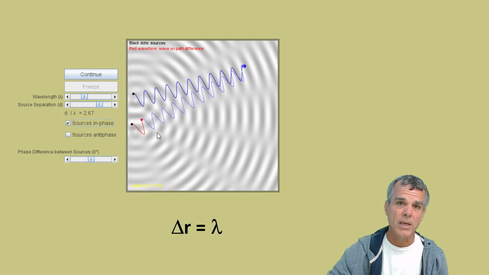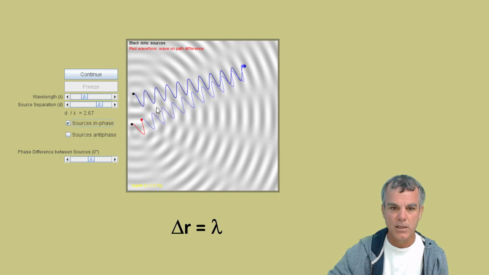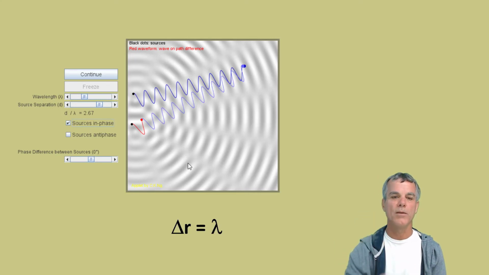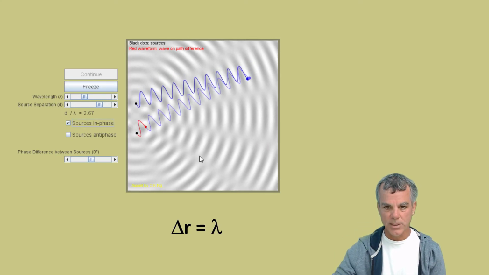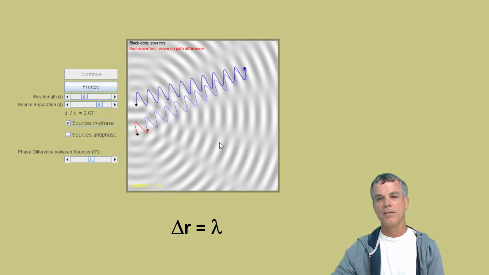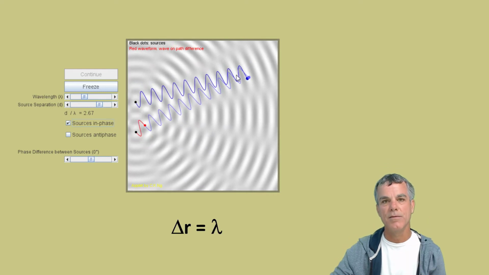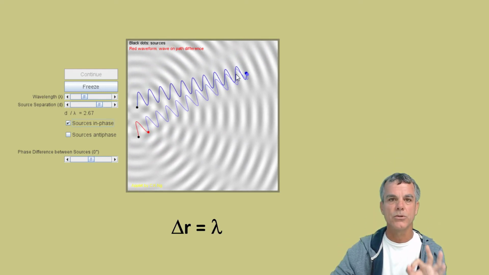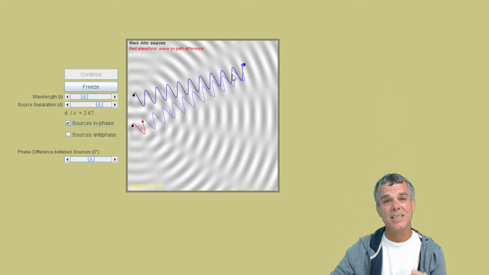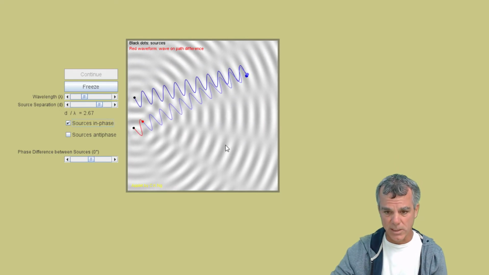Remember that a wavelength is the distance from peak to peak or from trough to trough. So here you can see the bottom wave is traveling exactly one wavelength farther. The end result is they start off exactly in phase and they arrive at this point here still exactly in phase, producing fully constructive interference. And it does not matter which wave travels the bigger distance.